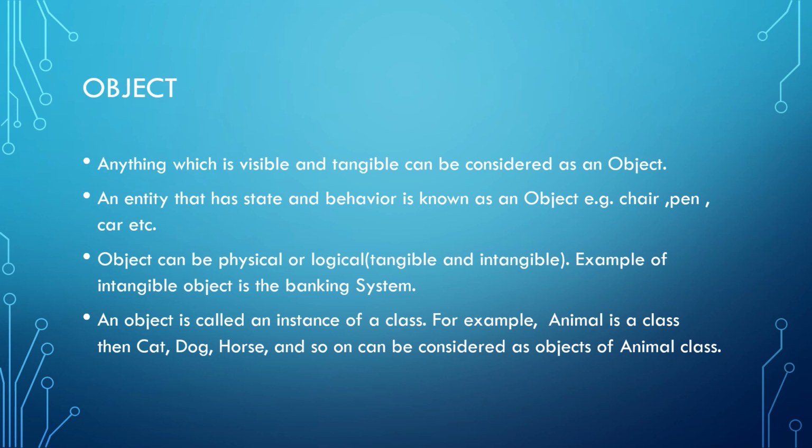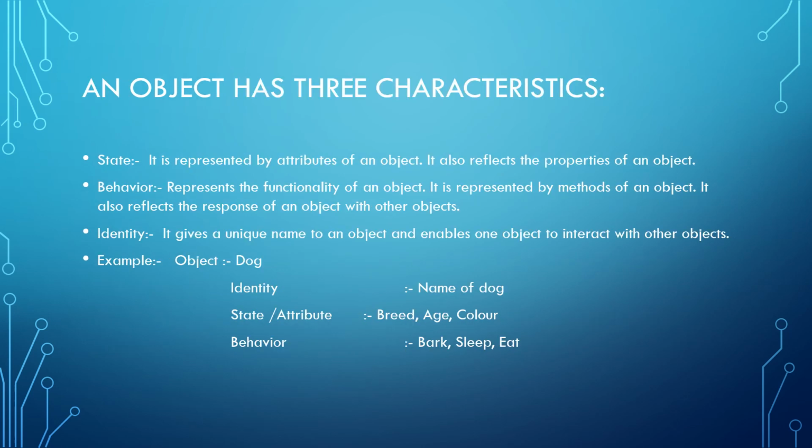Similarly, an object is also called an instance of a class. Instance means a sample of a class, because every object represents a class. Example, animal. Animal is a class. Whenever we see any animal, such as a cat, dog, or horse, we consider it an object of the animal class. So the object is clear.